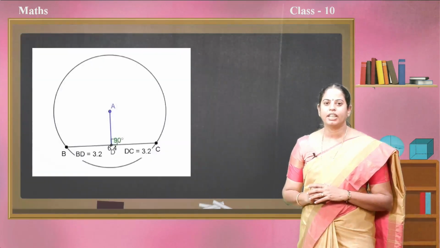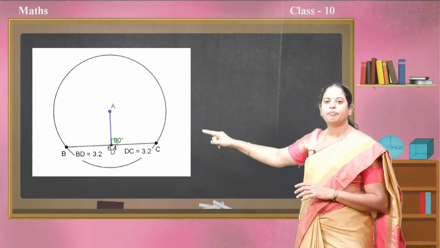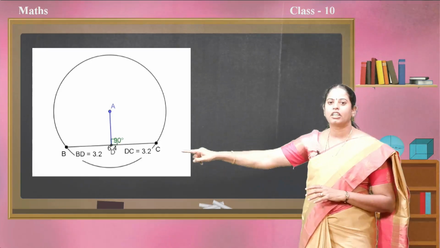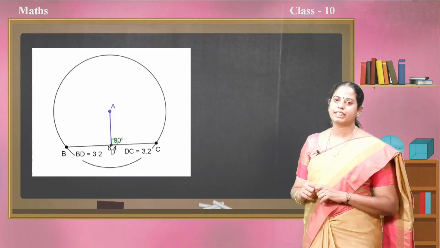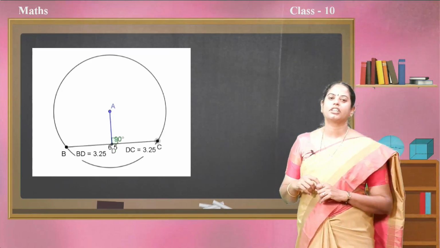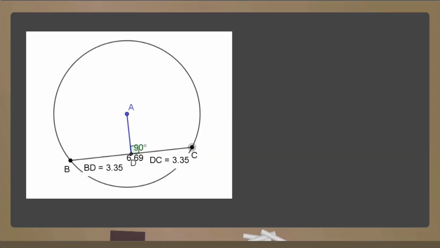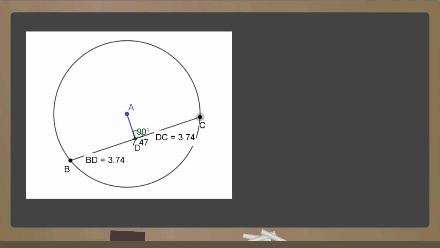Okay. Next, as we discussed, the perpendicular distance drawn to the chord. In the previous video, we discussed the length of the chord and the distance of the chord from the center. But now observe, when I draw a perpendicular line, how can I know that this is the perpendicular line?